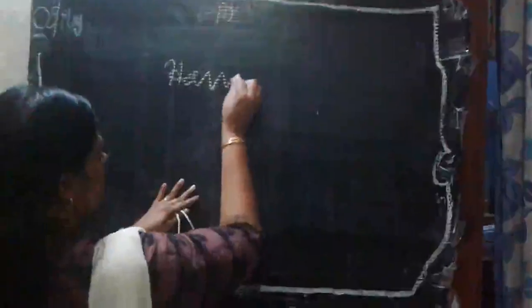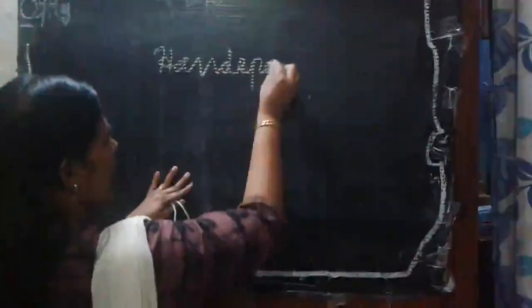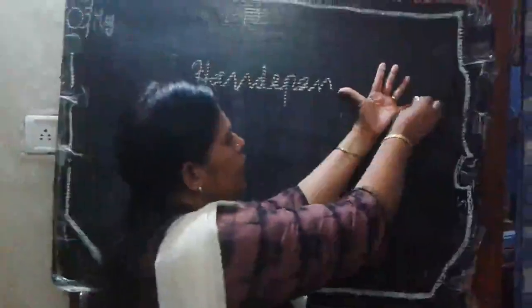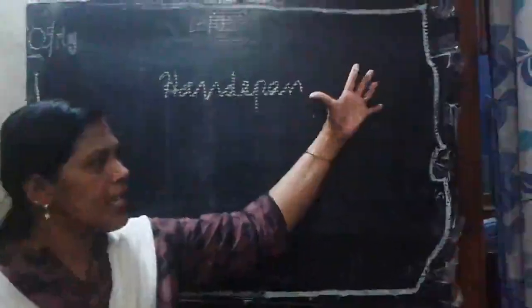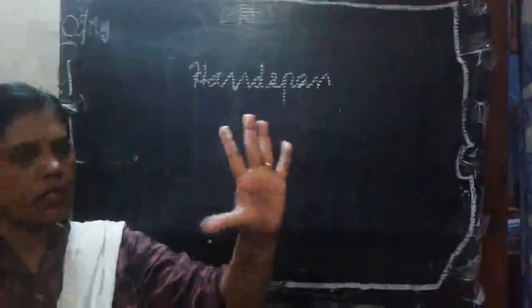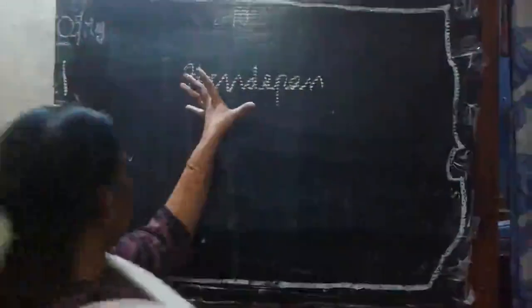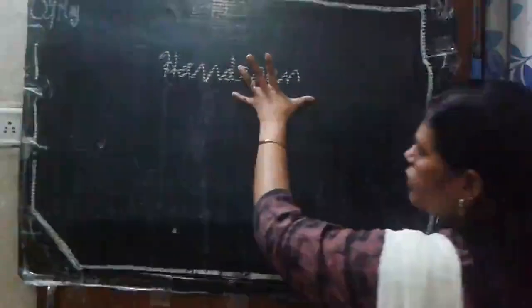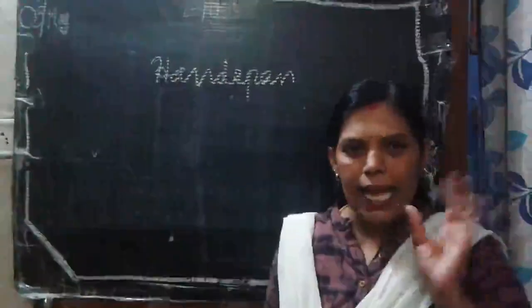Hand span. Hand span means from my little finger to my thumb. That is the hand, that wide. It should be stretched, then we have to measure it. So you see, 1, then 2. This way I can measure and say that is the hand span.